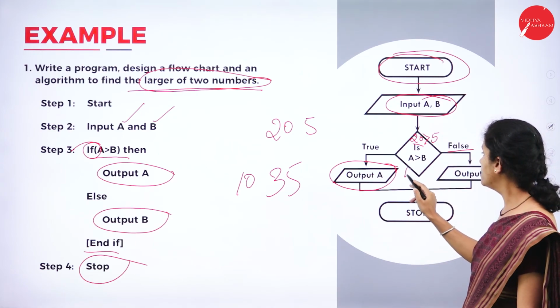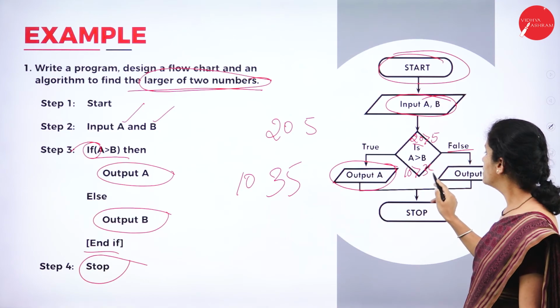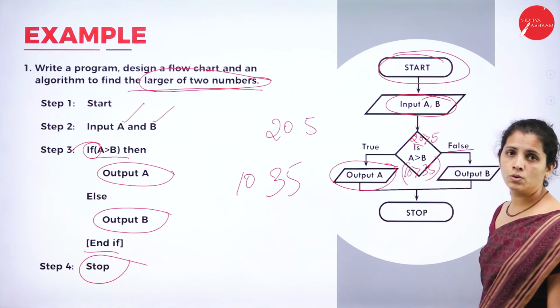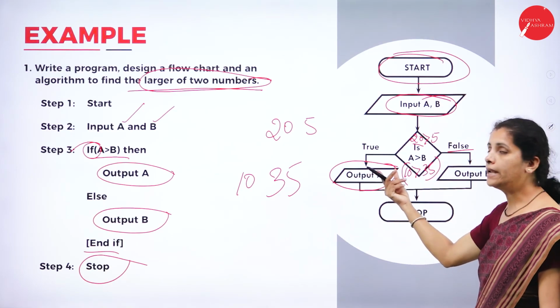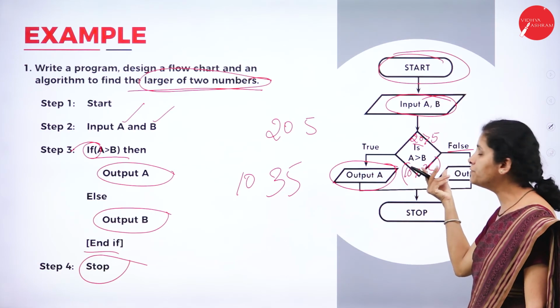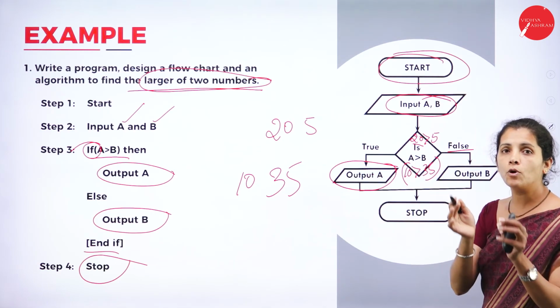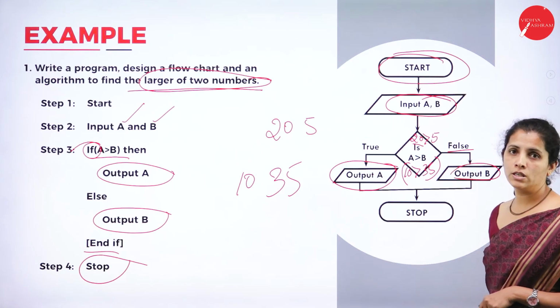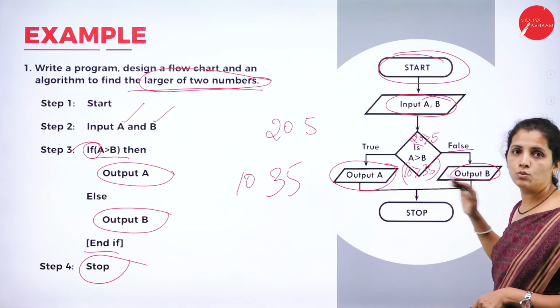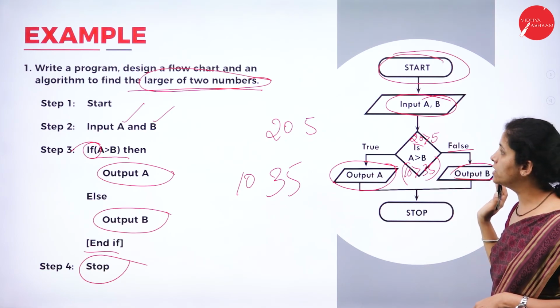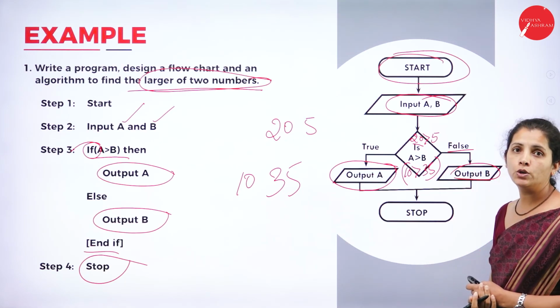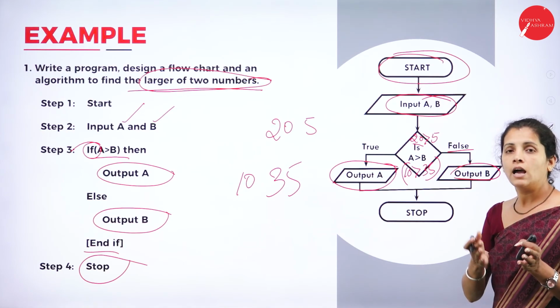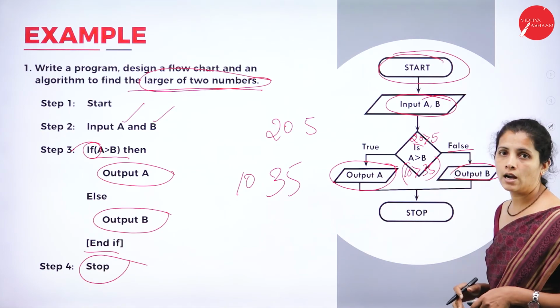Is 10 greater than 35? If this condition were true, I would print A. But this condition is false because 10 is smaller than 35. So I want to display B and then stop the execution. This is the way I'm going to convert an algorithm to a flowchart.